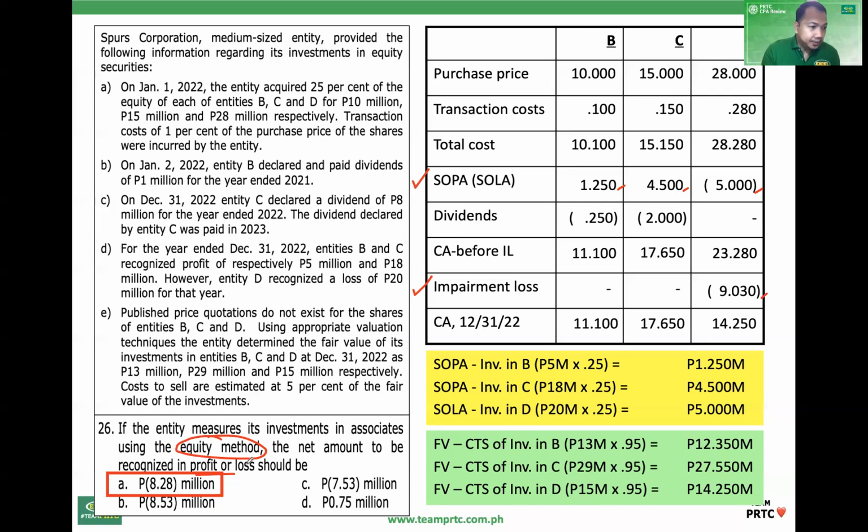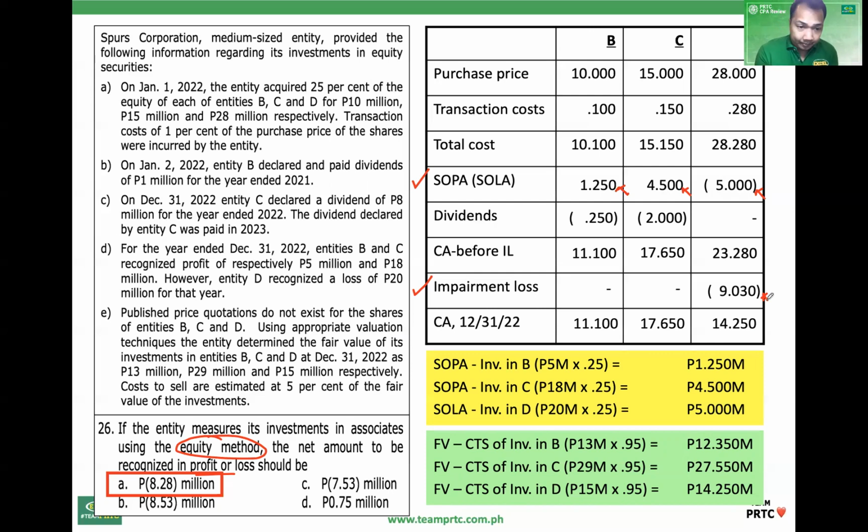Number 26, letter A. So ito yan ha. This one plus this one minus this one minus this one. Amounts in profit or loss. Okay. So again, that's the inconvenient method, equity. So it's not required. So it's optional.